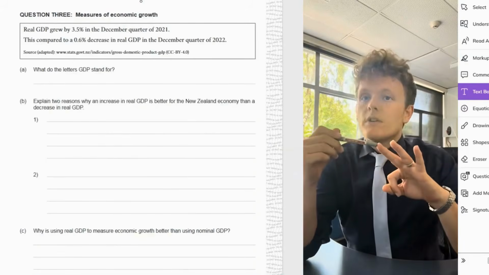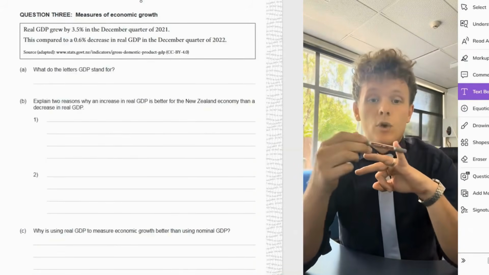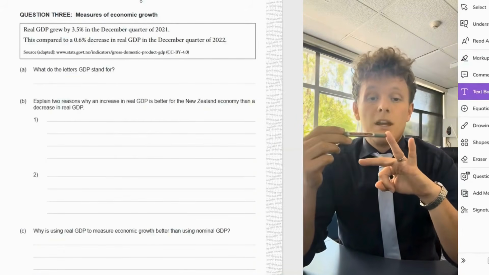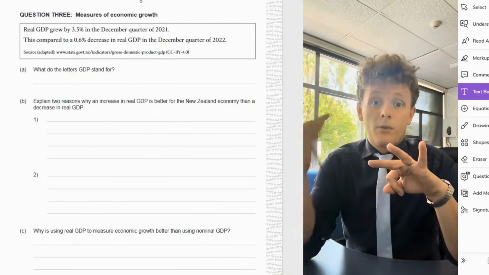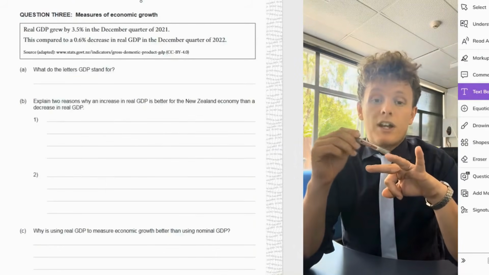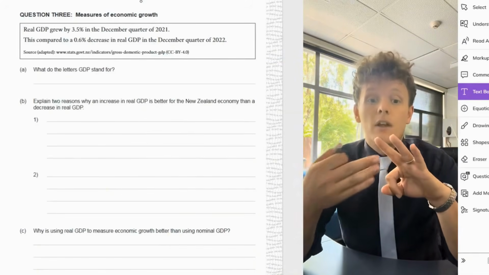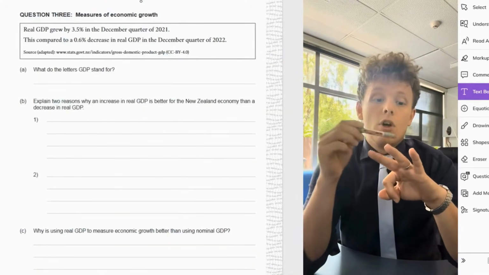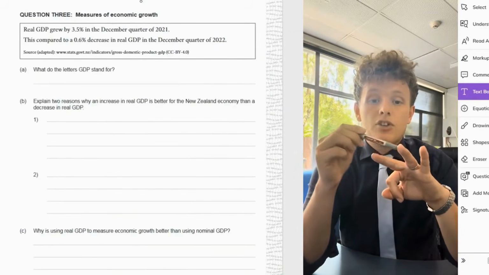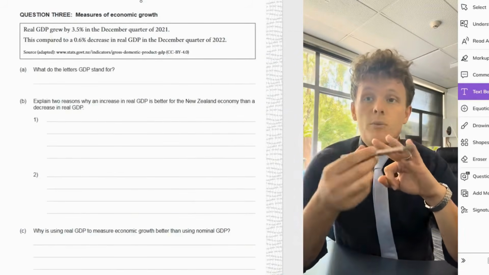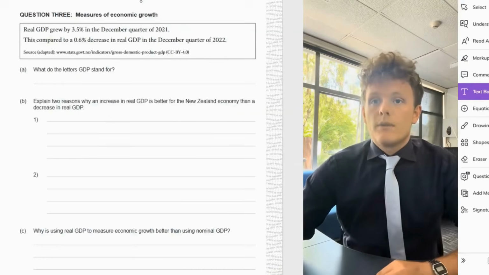So gross domestic product. I like to remember GDP as gross means total. Domestic, when I fly domestically, I'm flying within my country. So within my country or national. And then product, like a product that we produce. A product is all the things that we produce. So total, national, things we produce, or everything we produce in our country in a given year.